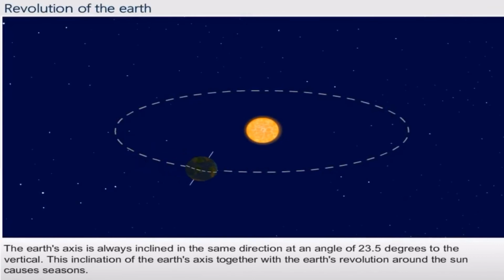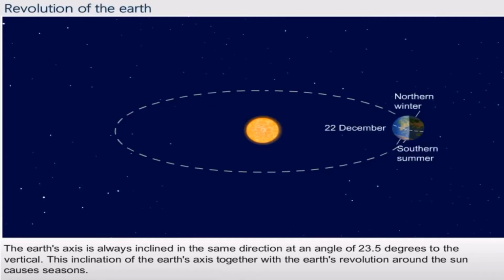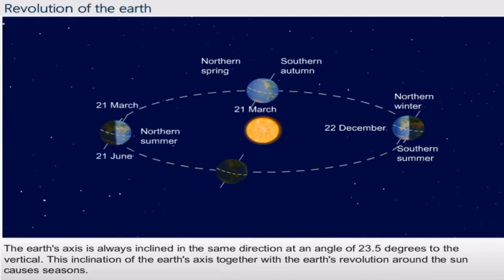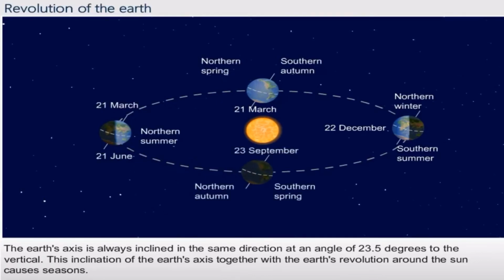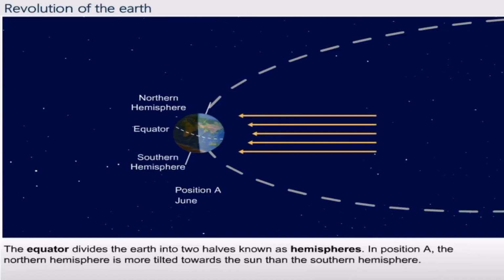The Earth's axis is always inclined in the same direction at an angle of 23.5 degrees to the vertical. This inclination of the Earth's axis together with the Earth's revolution around the Sun causes seasons. Summer, winter, autumn, spring, and of course, yes, the monsoon. So the seasons are caused due to the tilt of the Earth's axis and revolution and rotation of the Earth.